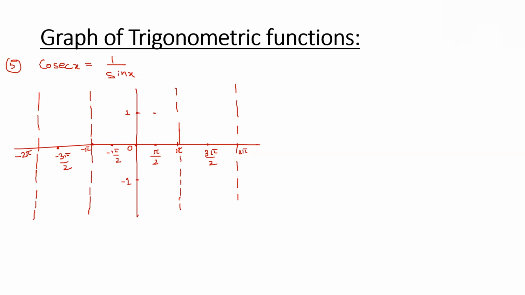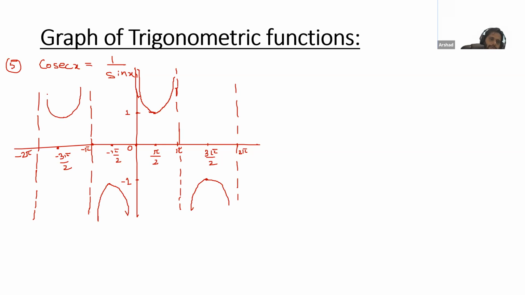Okay. So the value will be 1. After this, it will go in this direction. Similarly, here it will go in this direction. For 3 pi by 2, the value is minus 1. It will go in this direction. Again, here the direction will be this, and here the direction will be this one. So this is a graph of cosec.